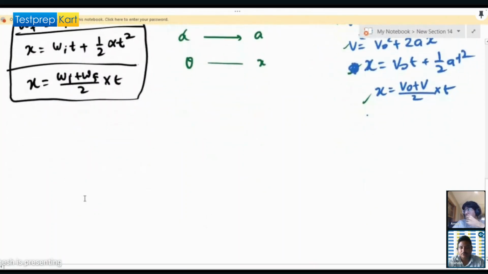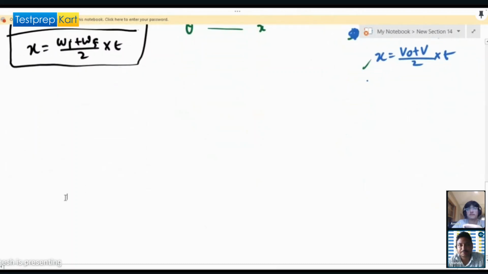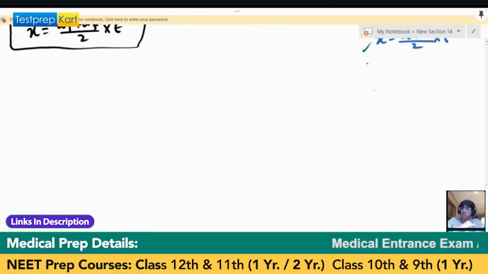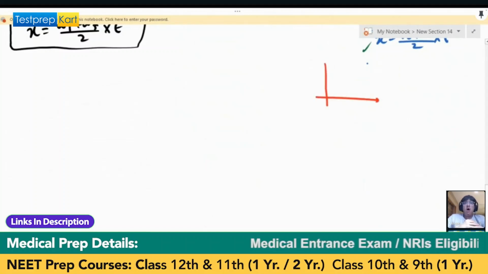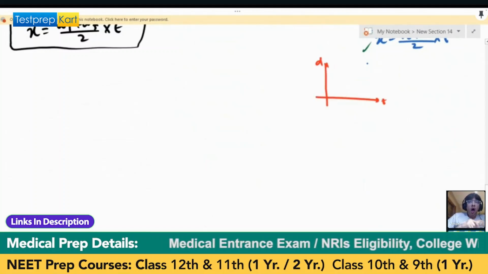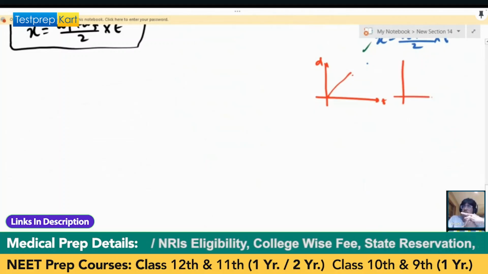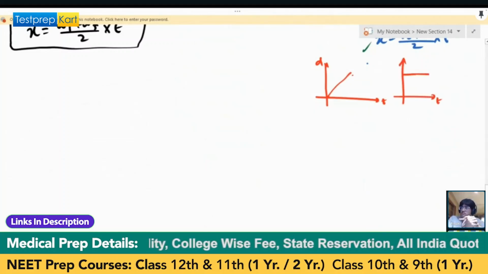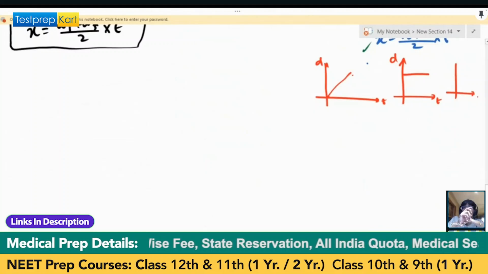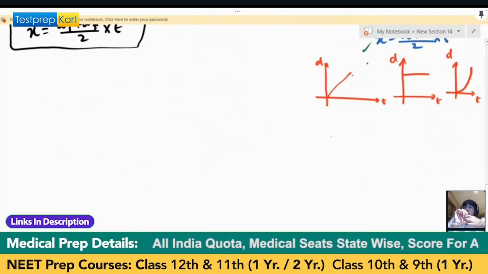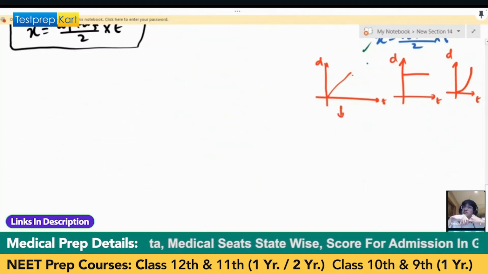Okay. Now see, I will try to recall something from the kinematic graphs. So if we are having a displacement time graph, this is for constant velocity, right?